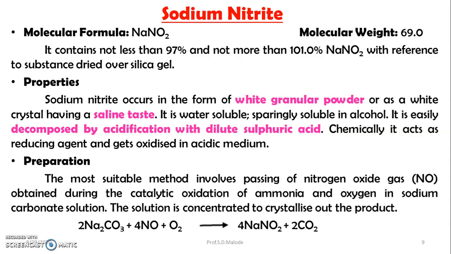The preparation of sodium nitrite. The most suitable method involves passing the nitrogen oxide gas, obtained during the catalytic oxidation of ammonia, and oxygen into sodium carbonate solution. The solution is concentrated to crystallize out the product.